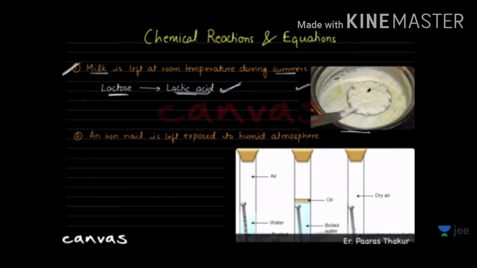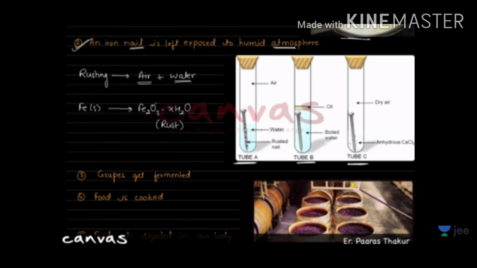Second example, you can see that an iron nail is left exposed to humid atmosphere. Let's perform one experiment. You can take three test tubes A, B and C. In test tube A, iron nail is dipped in water and air is also present. Okay, in test tube B, iron nail is dipped in boiled water.